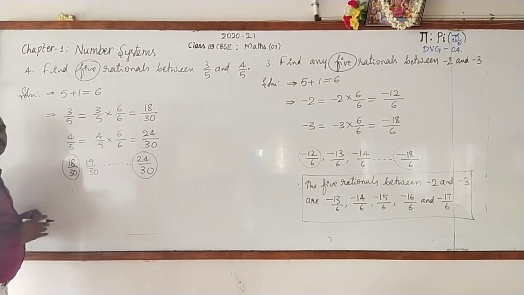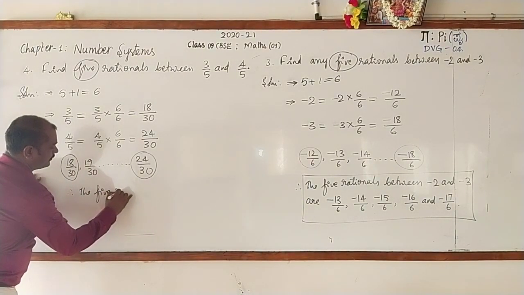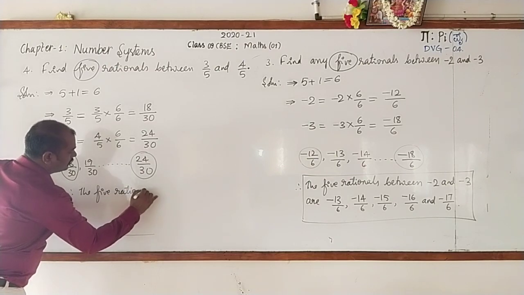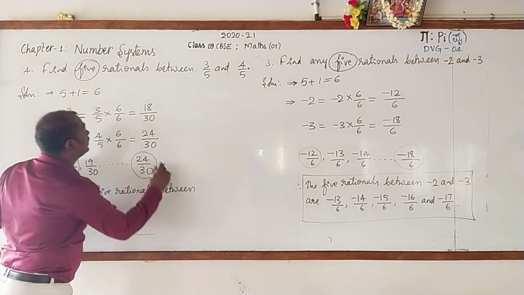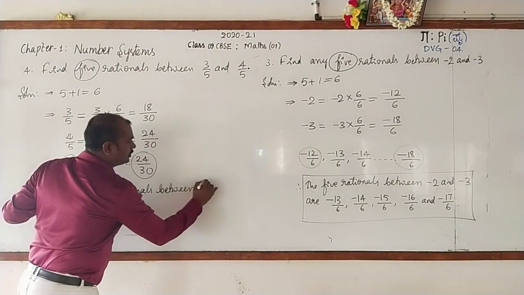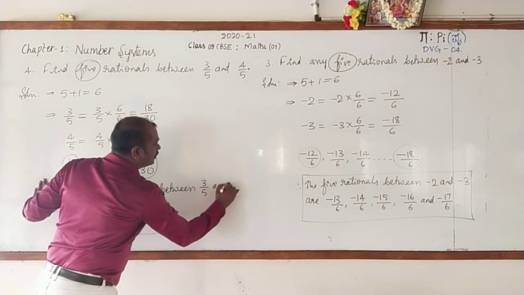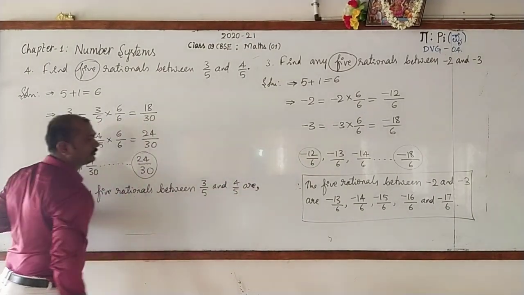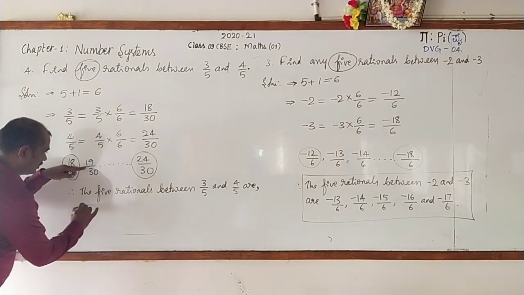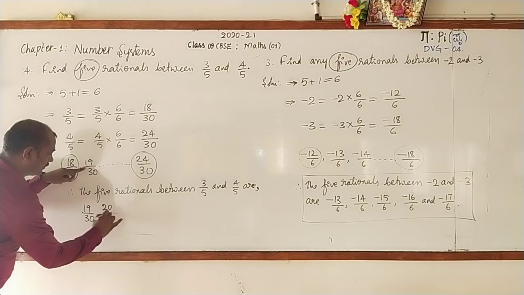Therefore, the 5 rationals between the given numbers 3 by 5 and 4 by 5 are 19 by 30, 20 by 30.